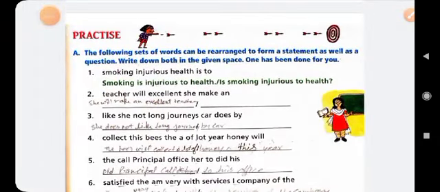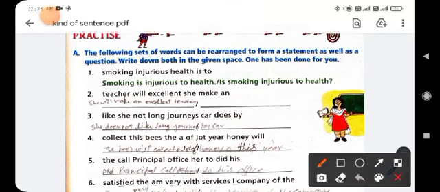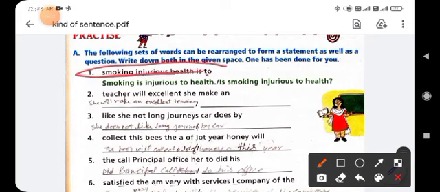The following sets of words can be rearranged to form a statement as well as a question. Write down both in the given space. One has been done for you. So you can see here a given group of words, and it is not arranged. Here are the scrambled words. So first you unscramble these words and then make a statement sentence and an interrogative sentence.